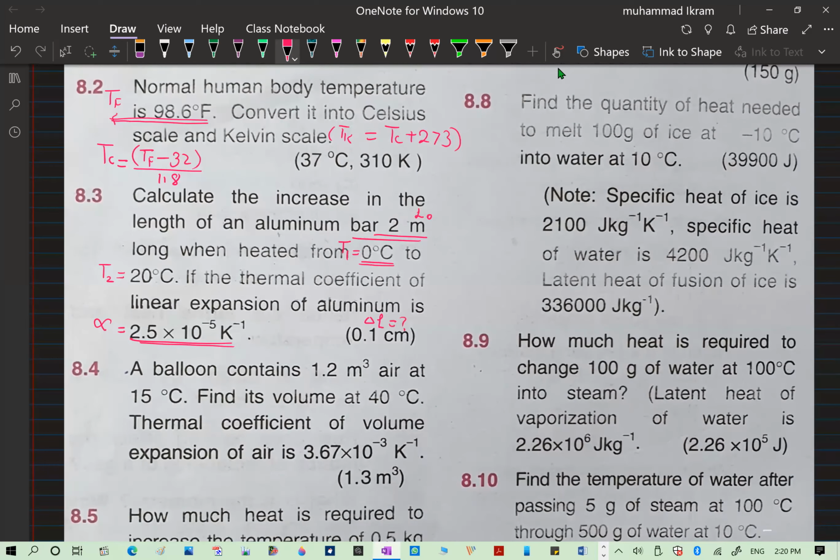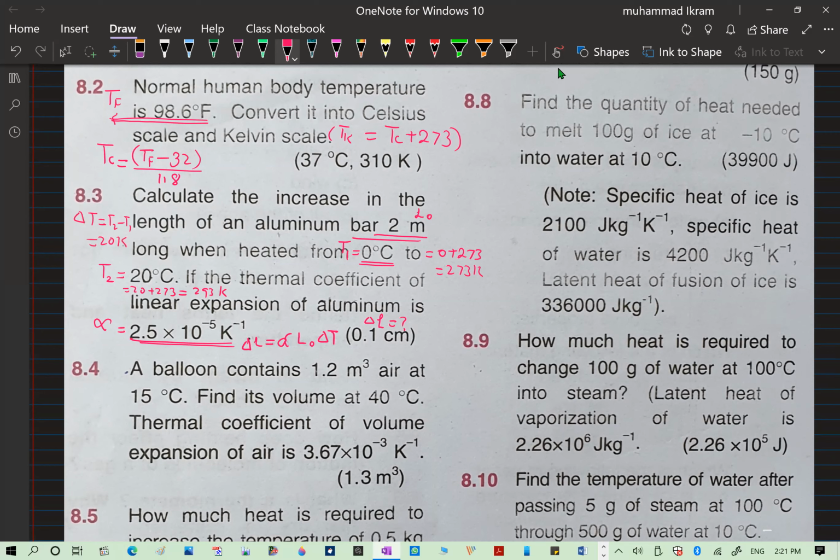So of course, if you remember, I told you that the change in length equals alpha times L naught into delta T. Now, what is delta T? First, you need to change it into what? Into the Kelvin. So it will be 273 Kelvin. There it will be 20 plus 273. So it will be 293 Kelvin. And then you find delta T is T2 minus T1, which is 20 Kelvin.